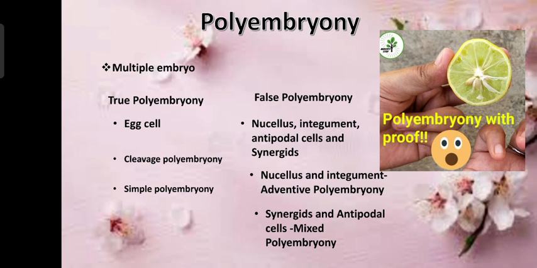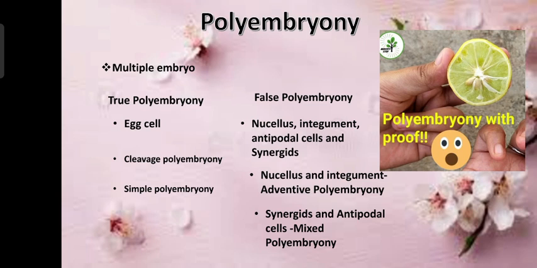So in false polyembryony, we have two conditions: adventive polyembryony and mixed polyembryony. If the embryo develops from the nucleus and the integuments, it is adventive polyembryony. If the embryo develops from the synergids and the antipodal cells, it is mixed polyembryony.